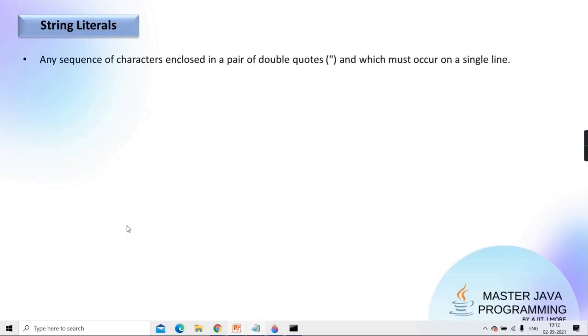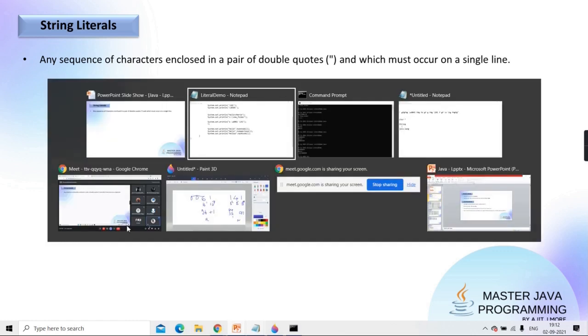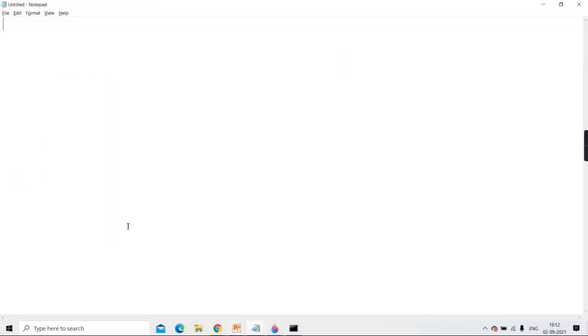We'll quickly complete with this string literal. So string literal means any sequence of characters enclosed in a pair of double quotes. Okay, and that must be in one line. Now you may say, if I want to extend it to more than one line, then what to do?